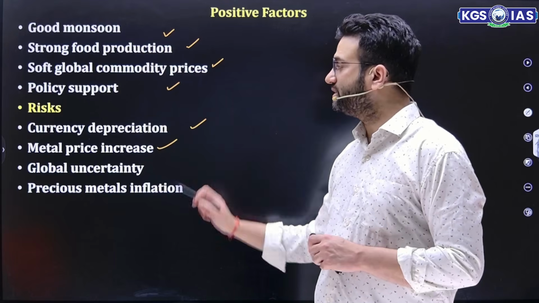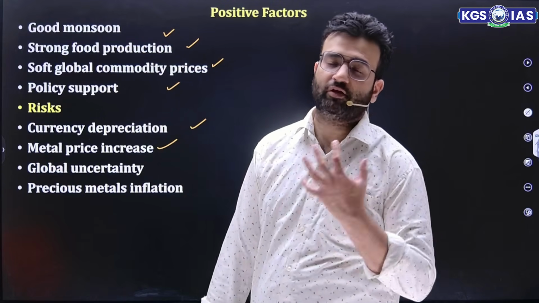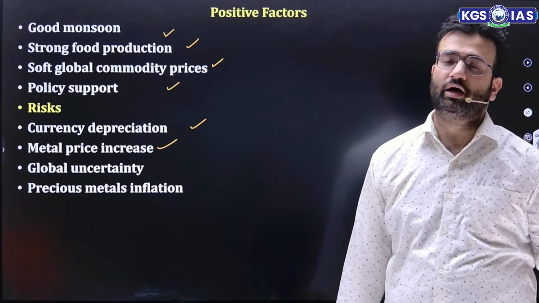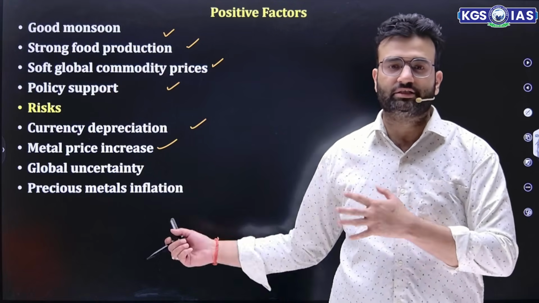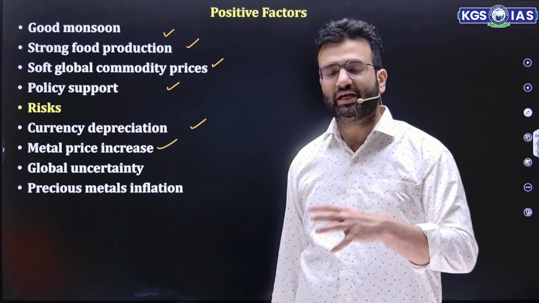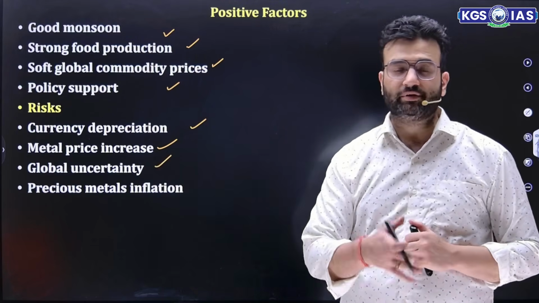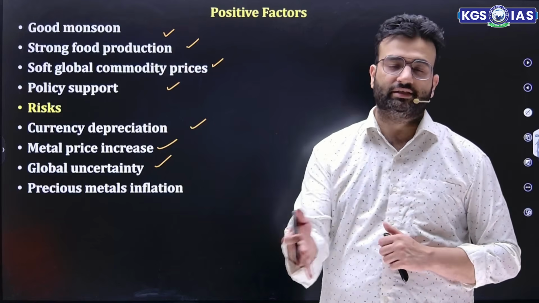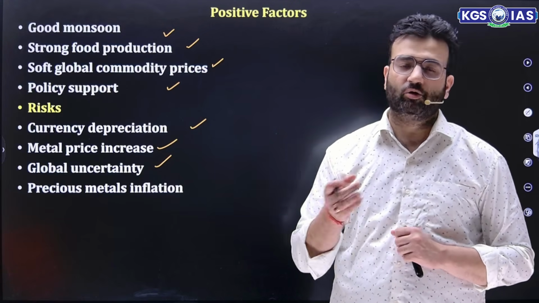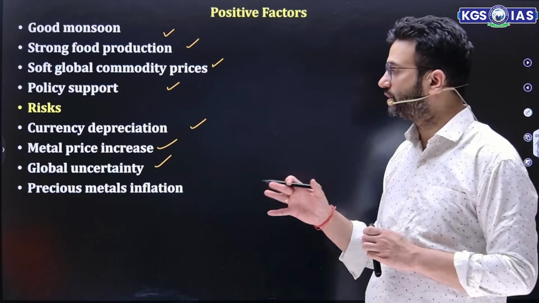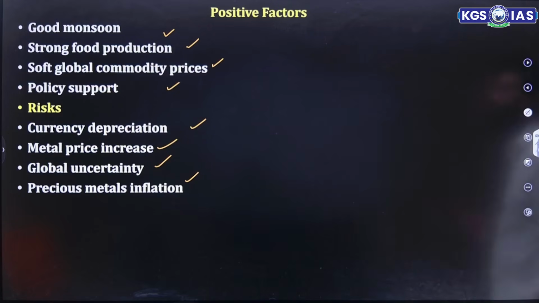Then metal prices increase. India is also following the semiconductor mission. India is following the manufacturing policy through Atmanirbhar Bharat. All these things demand a lot of metals. So if their prices increase, inflation increases. Then global uncertainty: recently Trump tariffs, then the Israel, US and Iran war. All these create global uncertainty, Strait of Hormuz blockage. Then precious metal prices increase, which leads to inflation.